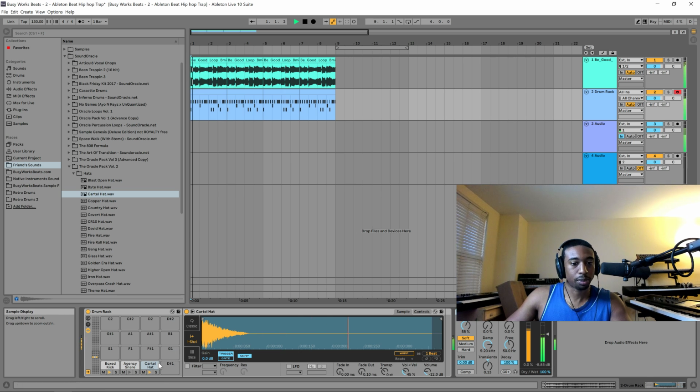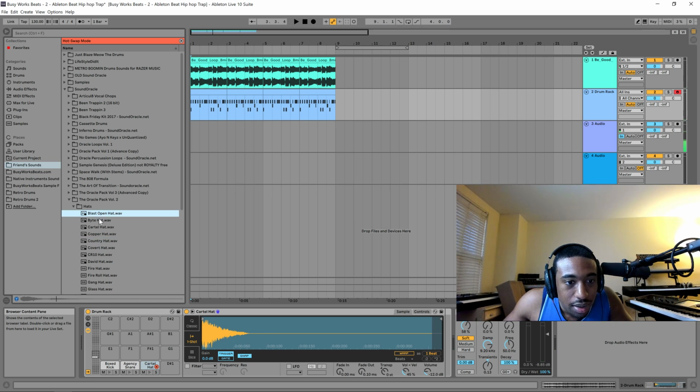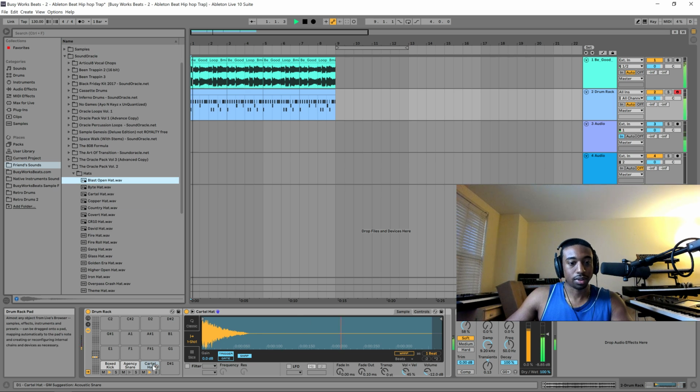Back to our drum rack. Pitch the hi-hat down. Oh, you can hot swap. Is that what that is? Hot swap. So you click on this and you can swap with other hi-hats in real time. I think. Is that what it means? Hot swap? I don't know what these little symbols mean. I'm probably doing something that I shouldn't be doing. Whatever.